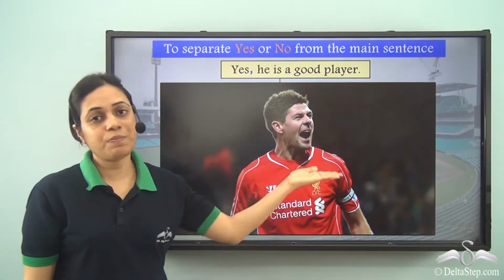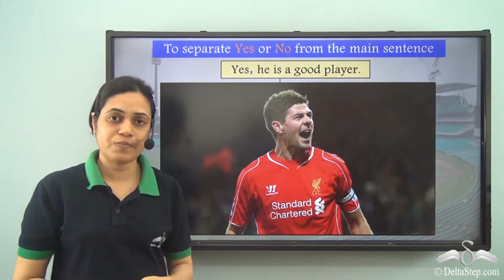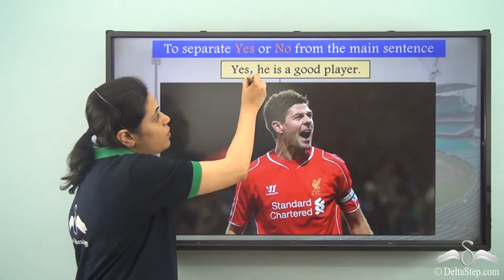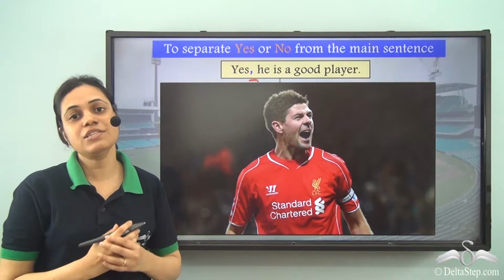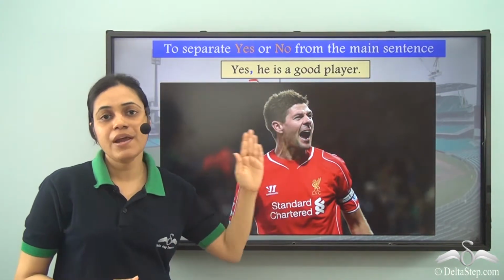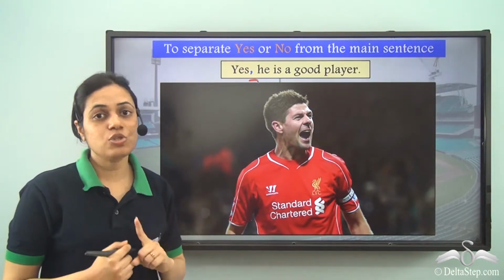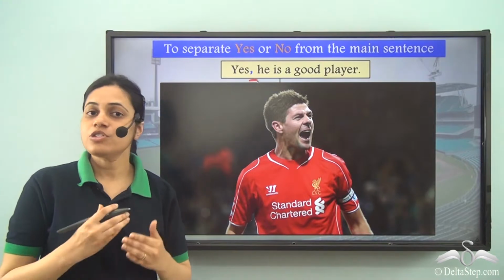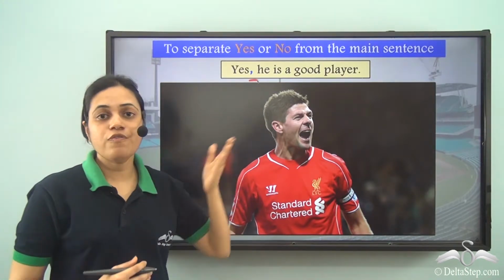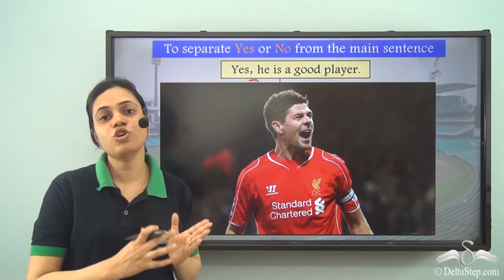Yes, he is a good player. This is how I say it. Yes, he is a good player. So the small pause is indicated by this comma. So yes, comma, he is a good player. And as you can see, there is a space after the comma and there is no space before the comma. So when we use yes or no for emphasizing or reiterating, then we use a comma.